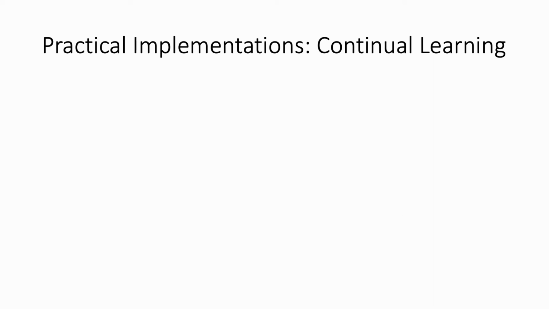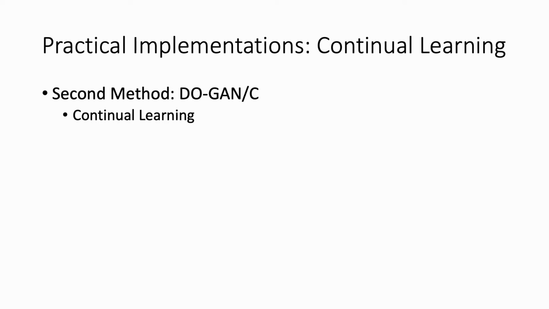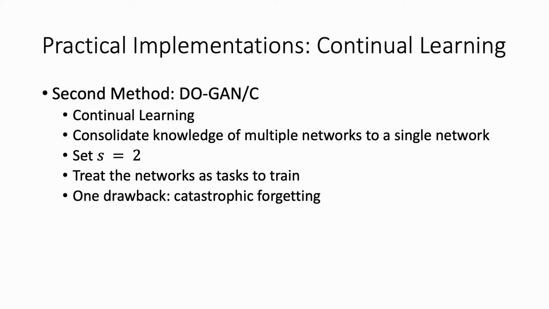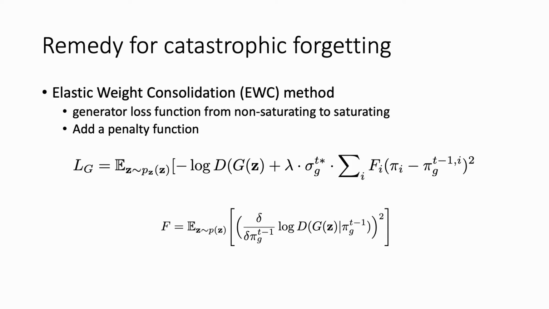Hence, we further reduce both time and space complexity by continual learning. We make it retain the knowledge of previous networks so that the algorithm will converge with even smaller support set. We treat each network as a task while having a distribution over the tasks to represent the player strategies. However, one drawback of this approach is catastrophic forgetting. So, to remedy the catastrophic forgetting, we use the elastic weight consolidation method. We change the generator loss function from non-saturating to saturating and add a penalty function accordingly.